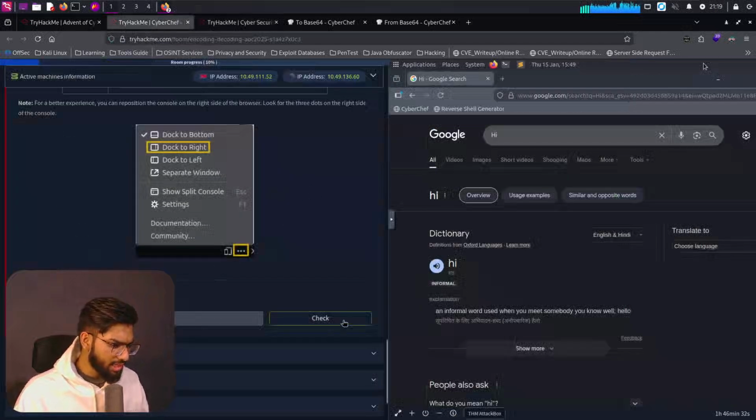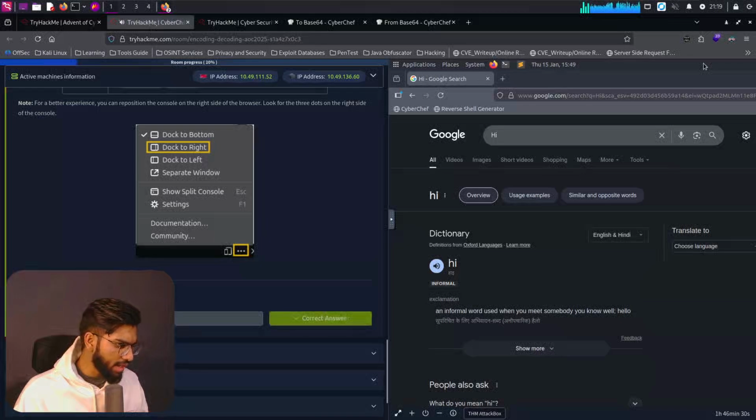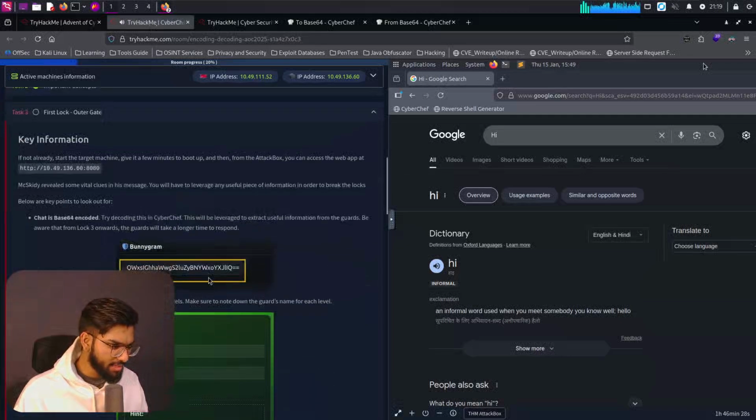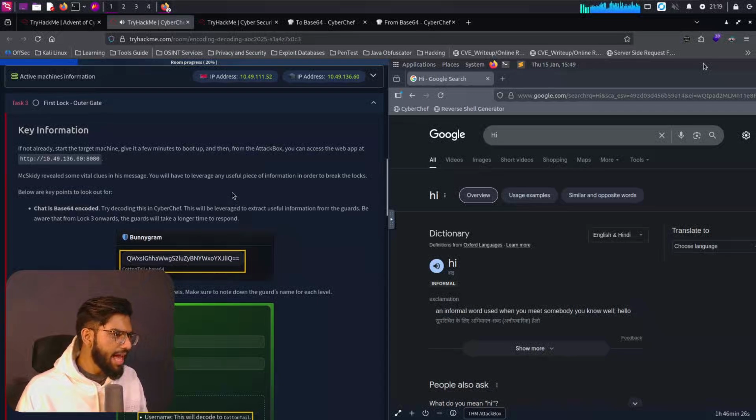Okay, now let's click on the check button. It says locked and loaded. Moving to the next section of the task: Key information.